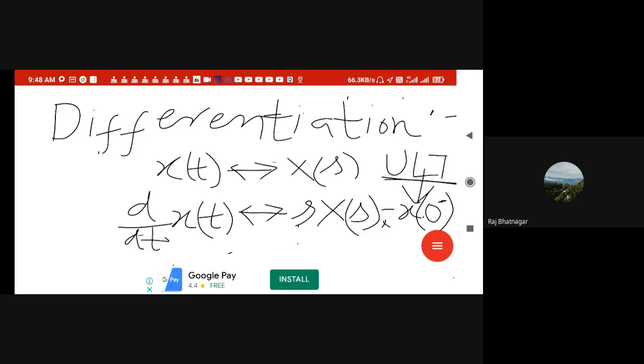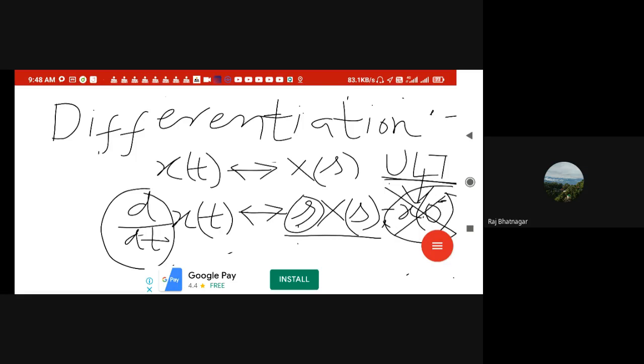So that's why the integral is from 0 to infinity, right? And in that case, it is the unilateral Laplace transform. And in that case, this differentiation property involves the term x(0 minus). If we are considering the bilateral Laplace transform, that is the integral from minus infinity to infinity, this term will not come, only s times X(s). So in place of d/dt, what you have to do? You have to use s, right? In place of d/dt, you have to use s.